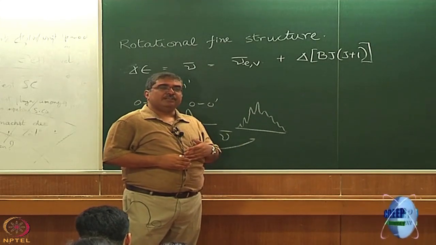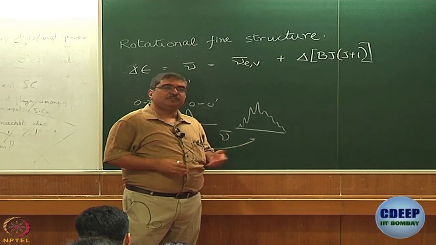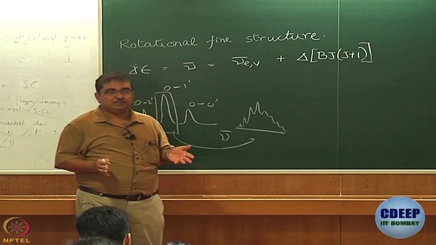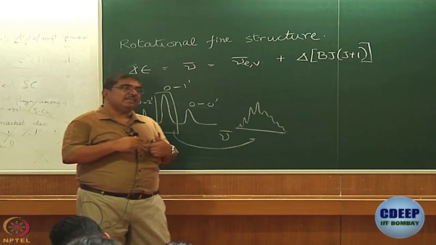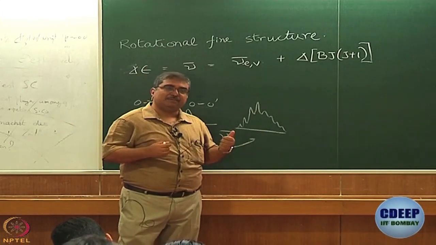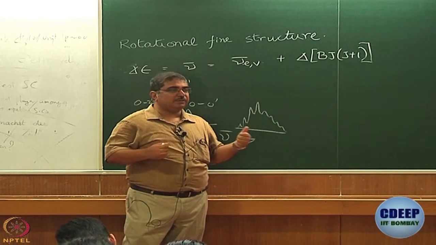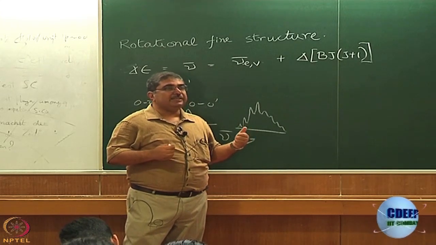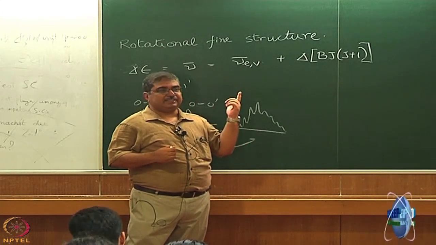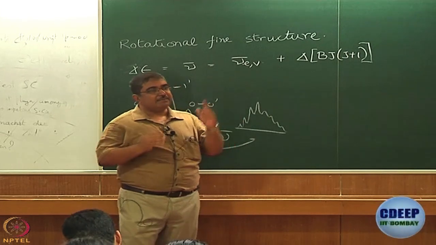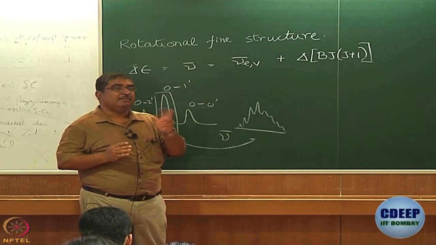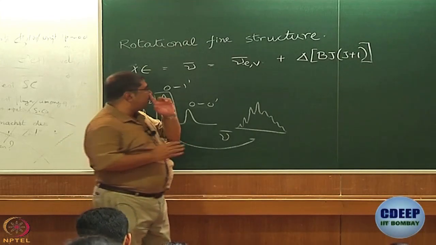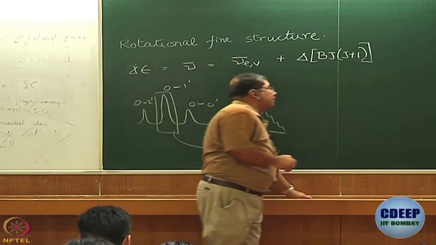So, if the equilibrium bond length is different, of course, you know that B is proportional to 1 by R0 square. So, B is also going to change. And what we discussed was, if the transition is such that it weakens the bond, then R0 square is going to become bigger. So, B is going to become smaller in the excited state. However, there can be a transition where the equilibrium bond length becomes shorter also, then it will be the other way.